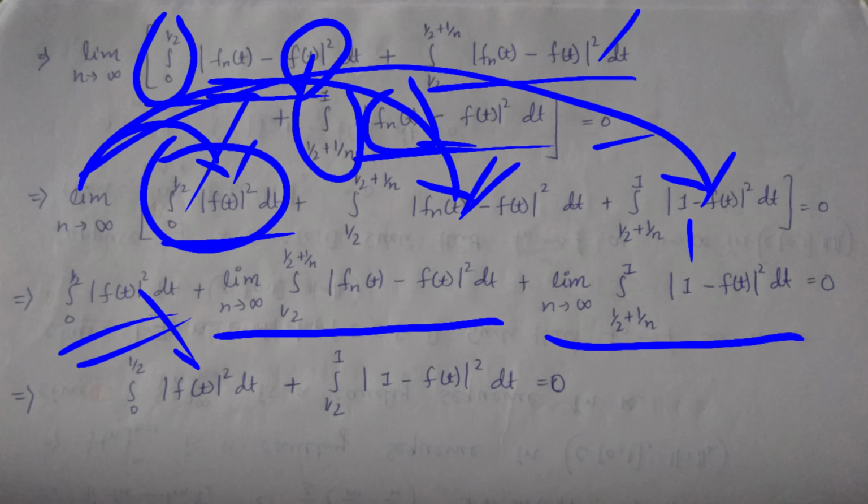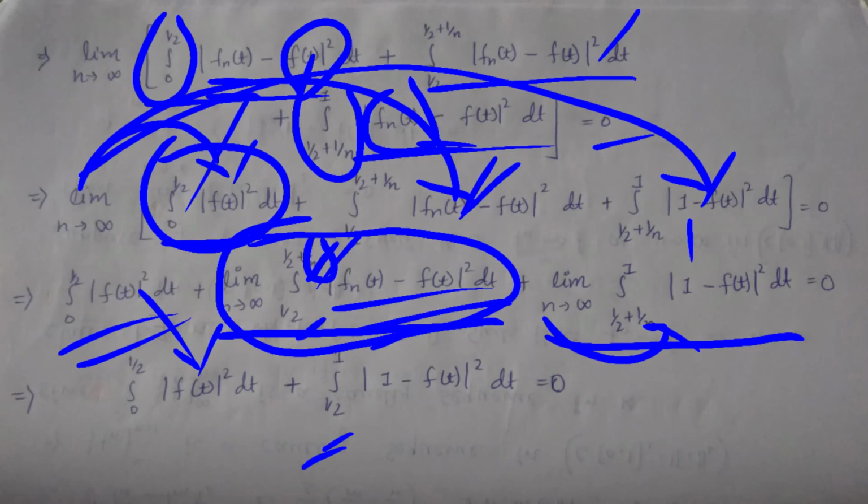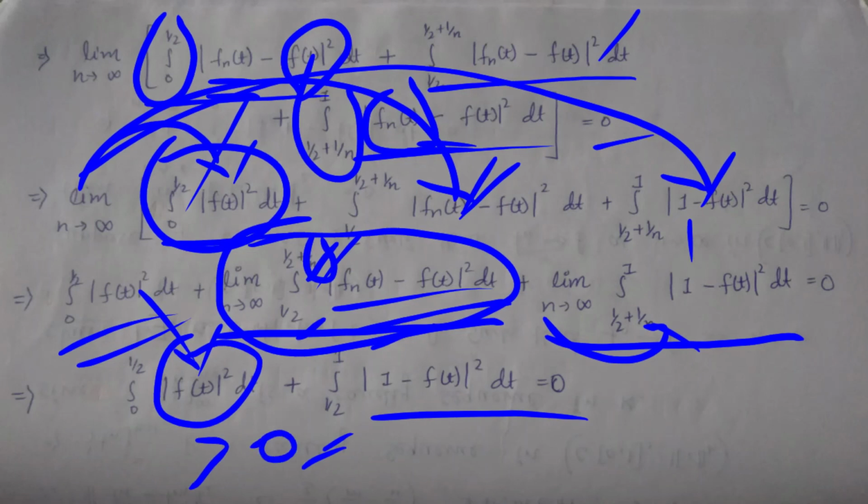The first integral becomes 0 when we apply n tends to infinity, because 1 upon n goes to 0 and the integral with limits 1 upon 2 to 1 upon 2 becomes 0. Here this is greater than or equal to 0 because of the modulus sign, and this is also greater than or equal to 0 because of the modulus sign.